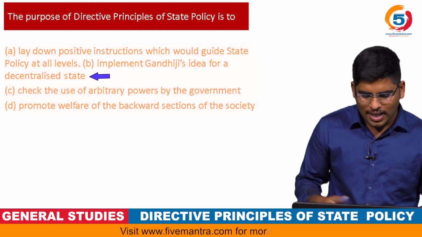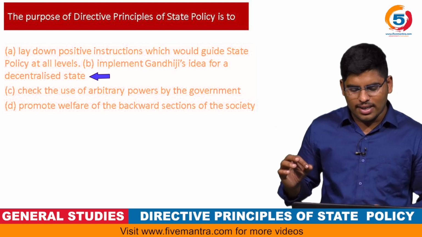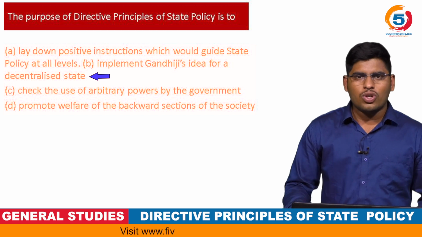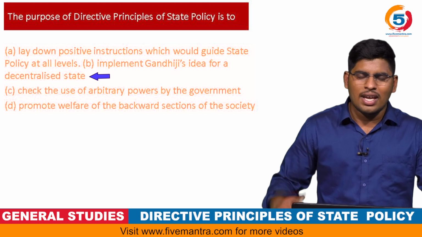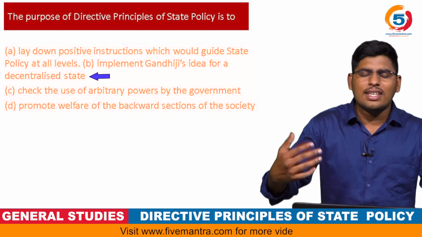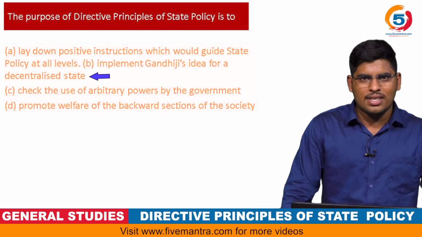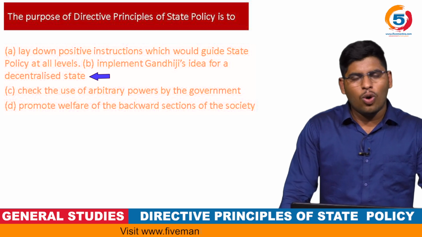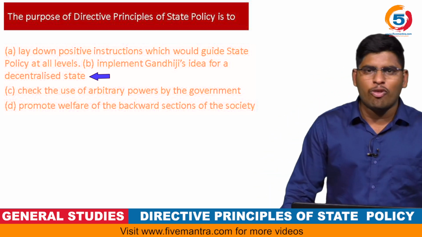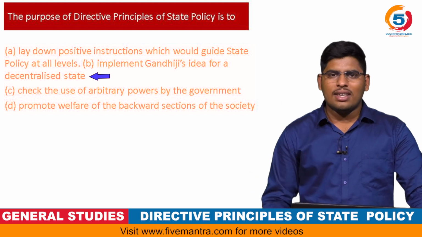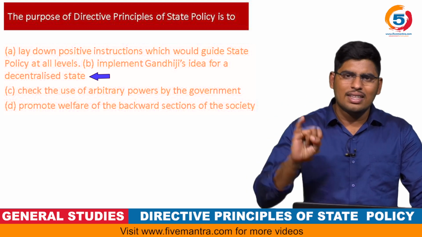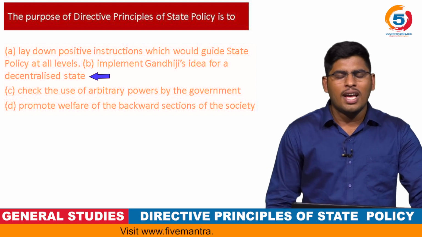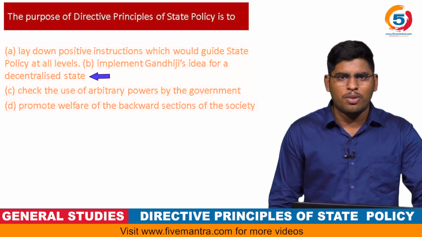The second option is to implement Gandhiji's idea for a decentralized state. In the Directive Principles of State Policy, we have Article 40, which provides for panchayats, a decentralized state. The whole of the Directive Principles have been classified into three categories: the Gandhian principles, the socialist principles, and the liberal or intellectual principles.